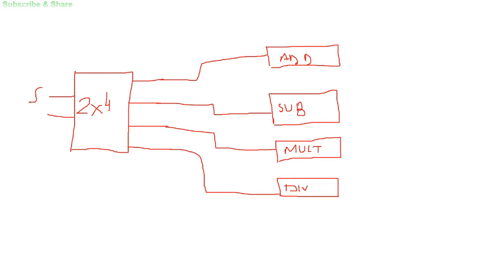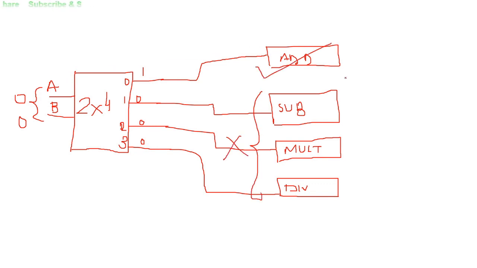And whatever value you are going to supply over here, if I consider this to be A and this to be B, then whatever input you are supplying to A and B will depend on which of the hardware components, or which of the circuit components, you are trying to enable. So if I supply, say, 0 0, then 1 will be coming out. If I consider this to be 0, this is 1, this is 2, and this is 3, then a 1 will be coming out from the 0th line, and all the remaining lines will be producing 0, right? So all the remaining circuits will be deactivated, and only the addition circuit will be activated.